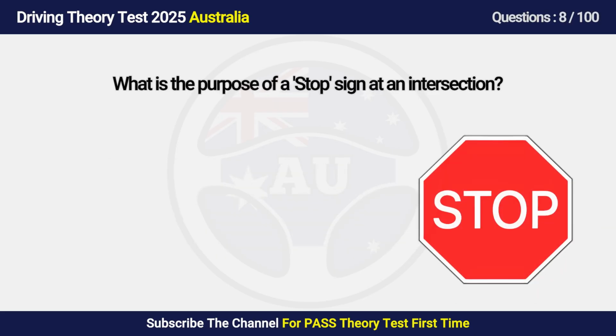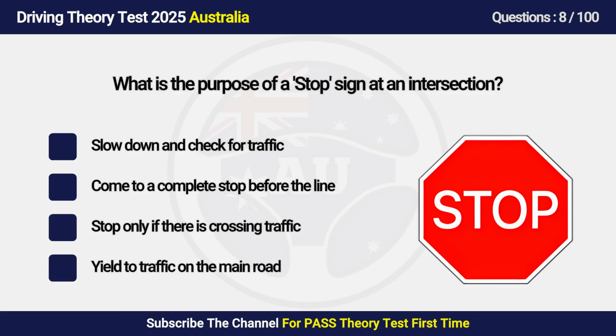Question 8. What is the purpose of a stop sign at an intersection? A. Slow down and check for traffic. B. Come to a complete stop before the line. C. Stop only if there is crossing traffic. D. Yield to traffic on the main road.